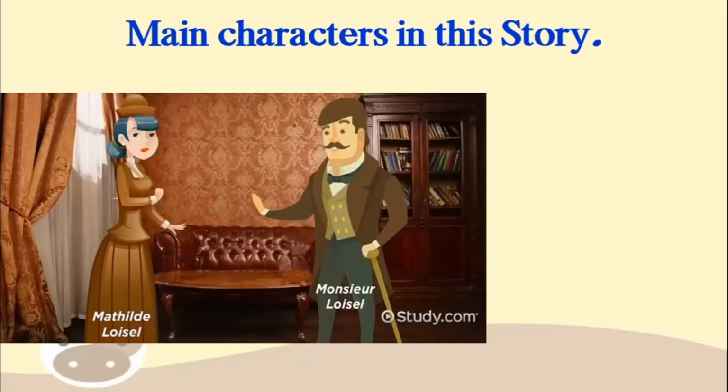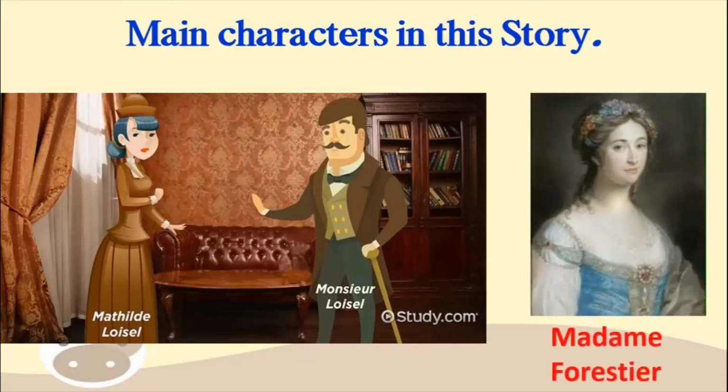Now, this friend of hers is this lady whose name is Madame Forestier. Now, who's Madame Forestier? She is just a lady who's rich and who has got a lot of jewelry with her, and she's got a lavish lifestyle, and that is why Mathilde is very, very jealous of her. But you will see that in the course of the story, Mathilde happens to borrow a necklace which belongs to Madame Forestier. And then in the story, what happens?